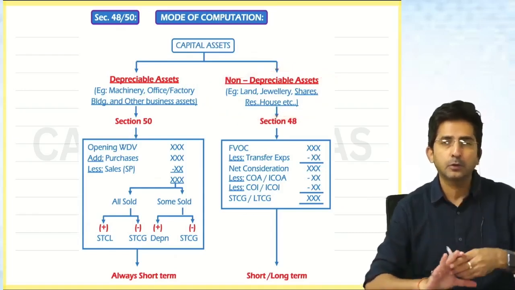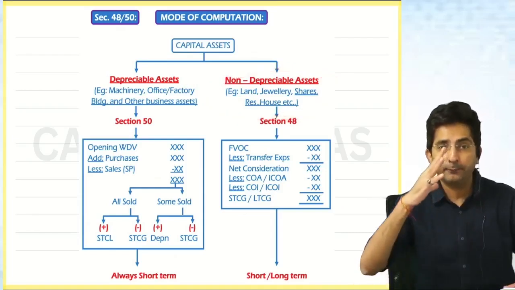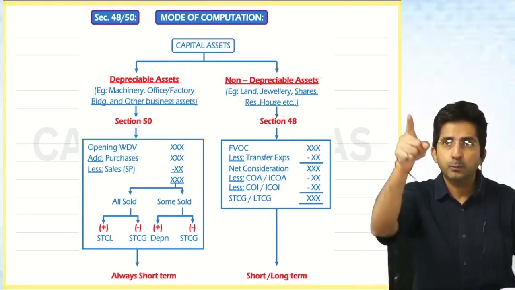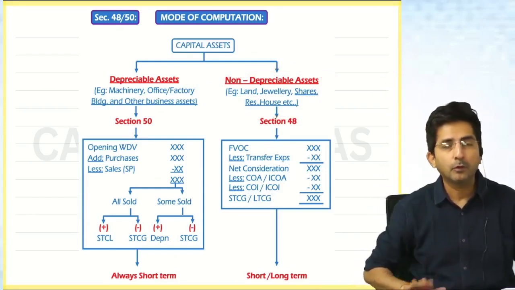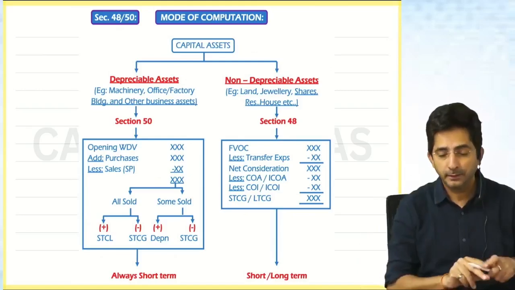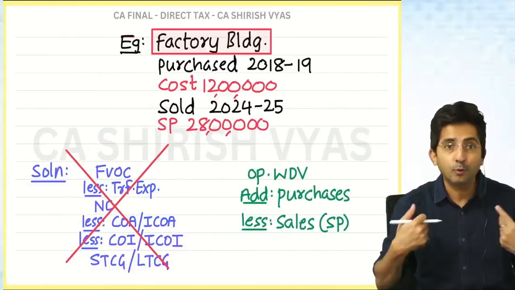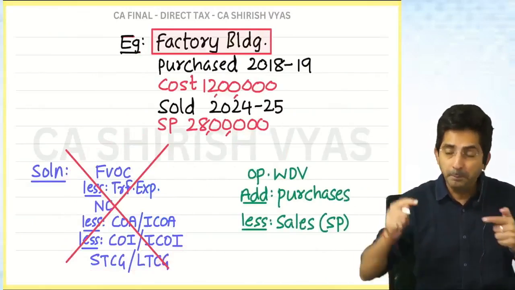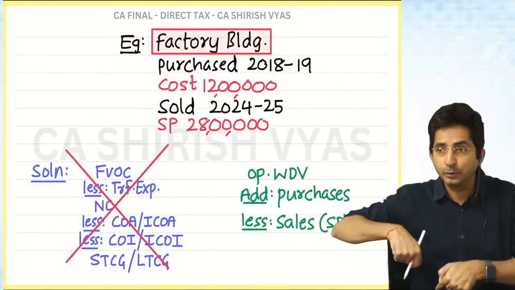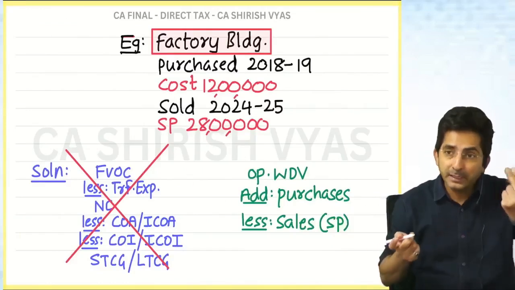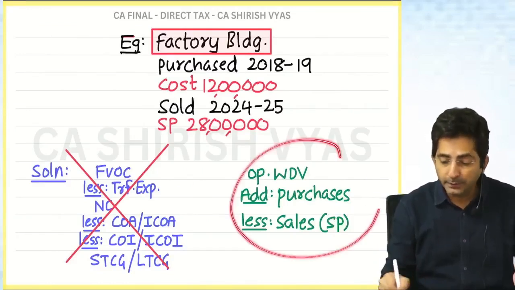Okay, if you understood the concept, tell me the real life question answer. This projector, if I sell, what will happen if I sell this projector? Will I follow this method? No, for a coaching class, projector is used in business. An asset used in business, depreciation. So it's a depreciable asset. So I will follow this method.